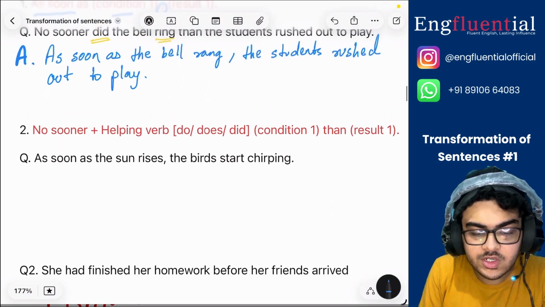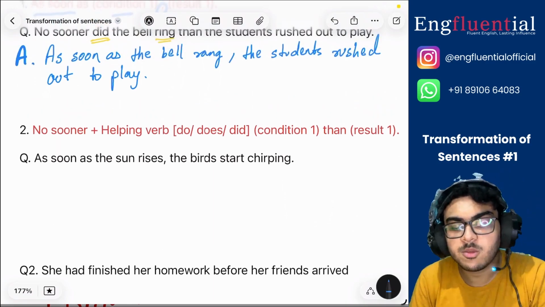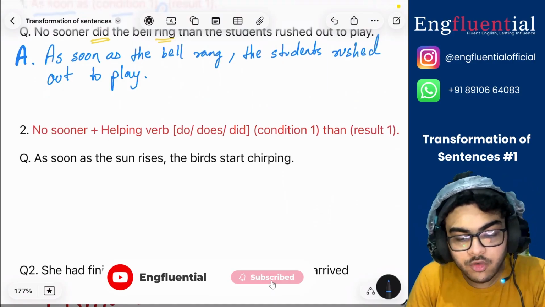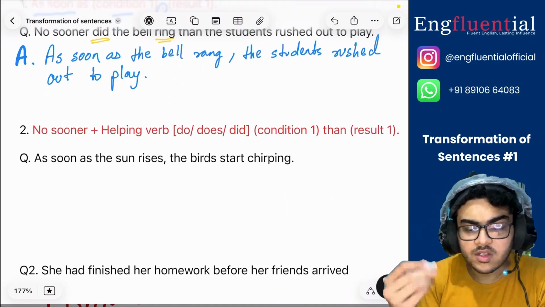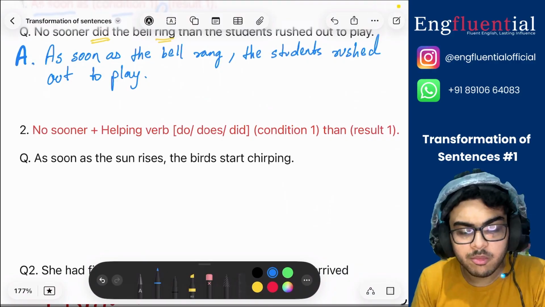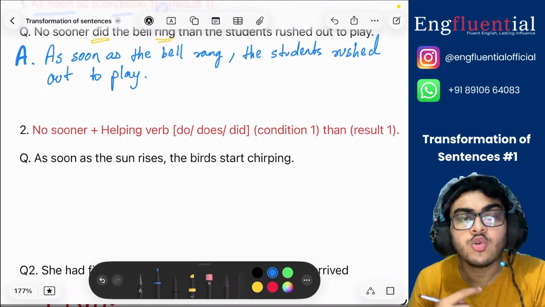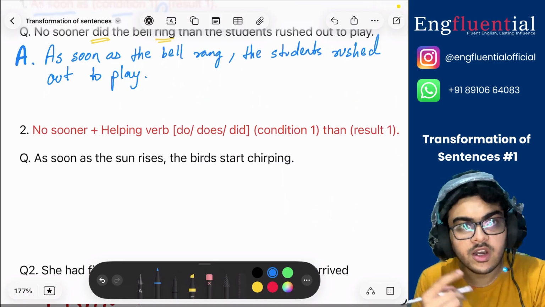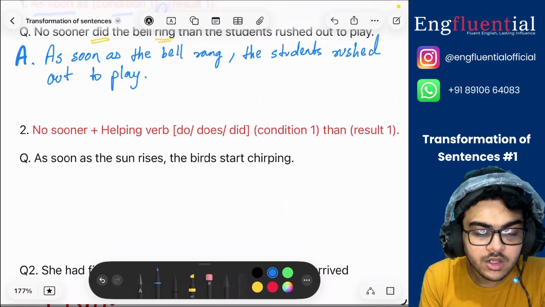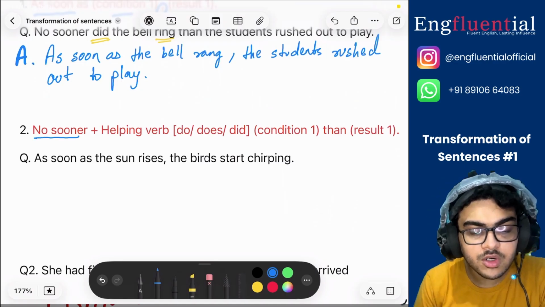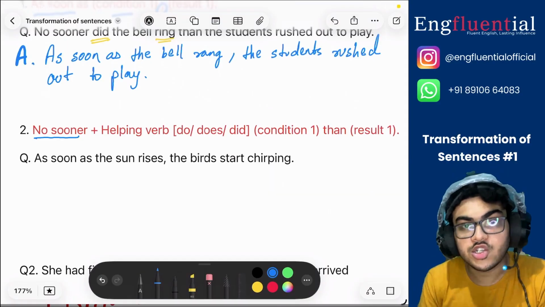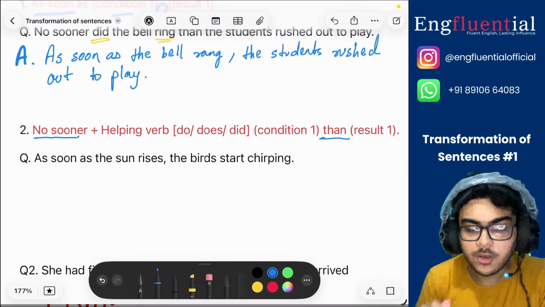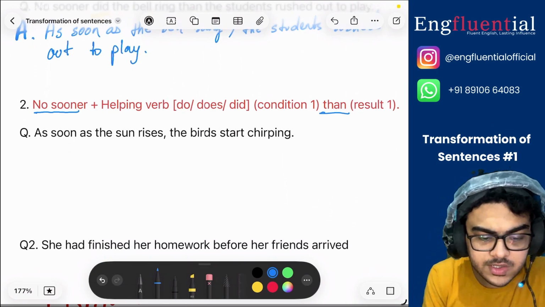Let's say the question is, as soon as the sun rises, the birds start chirping. You are to begin with no sooner. Now the rule with no sooner is, and this is a very easy way to remember, that always remember no sooner than. Okay, so whenever you remember no sooner than, you will be able to remember that the sentence has to start with no sooner, and in the middle between the condition and the result there is the word than. Okay, so let's look at this.